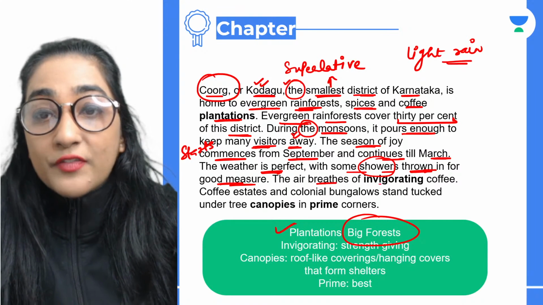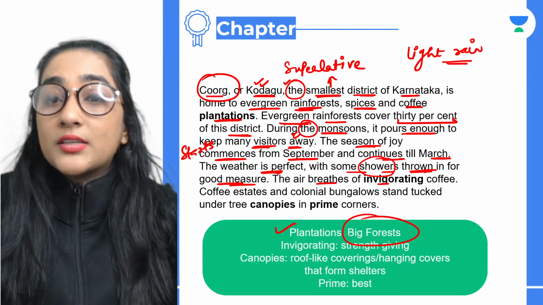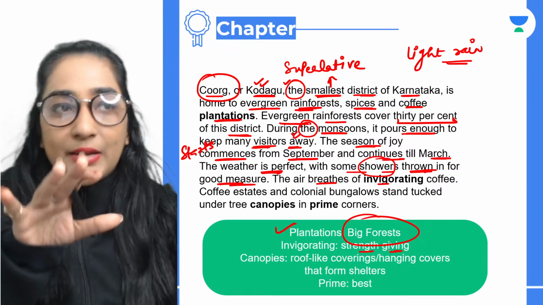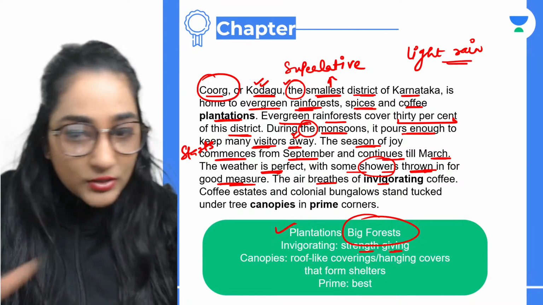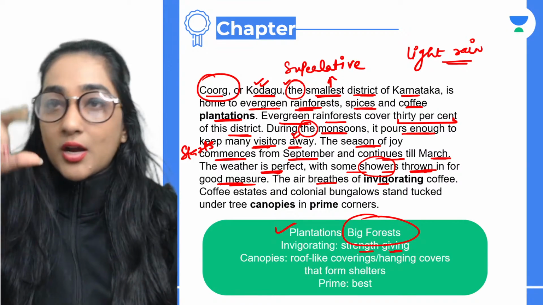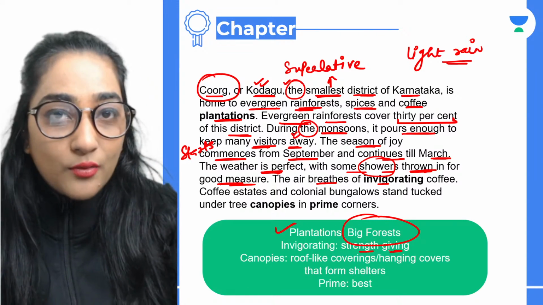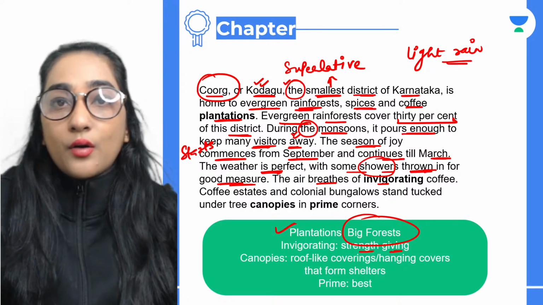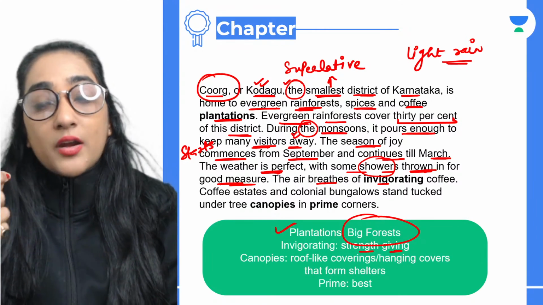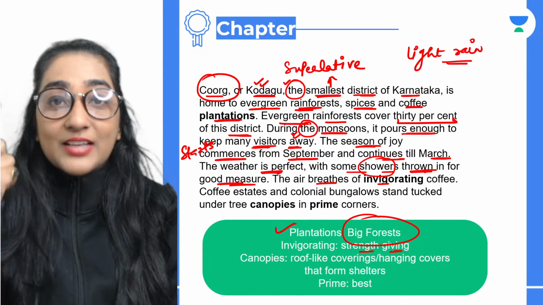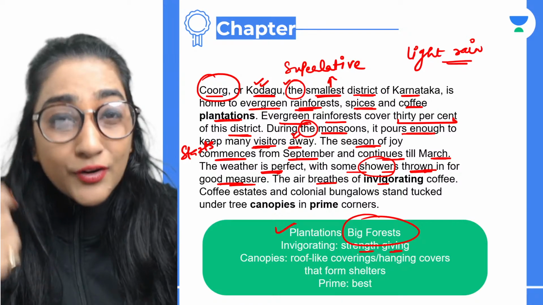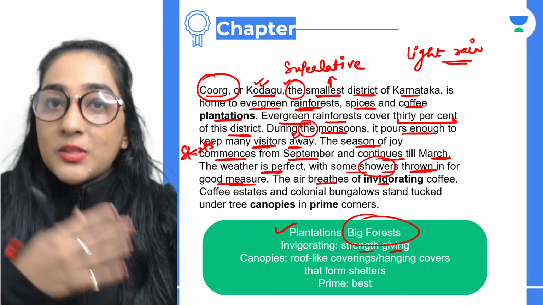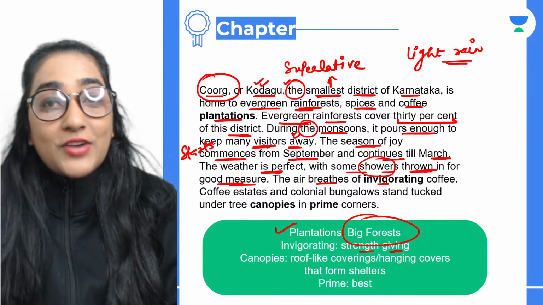So the air breathes of invigorating coffee. Invigorating coffee basically means strength-giving coffee. Whosoever is visiting Coorg just cannot stay away from coffee. A mug of coffee or a cup of coffee is a mandate if you're visiting Coorg. You need to taste it. That's really amazing. So the air, as I told you, breathes of invigorating coffee. That means the air has got the very aroma of coffee. Invigorating basically means strength-giving. People use coffee in order to build strength for themselves.